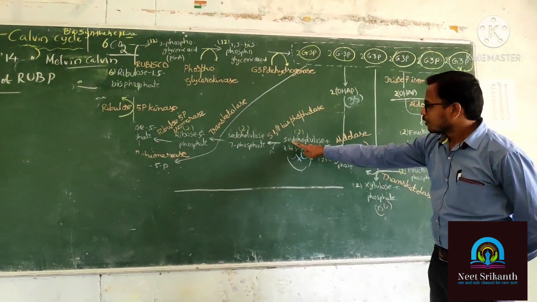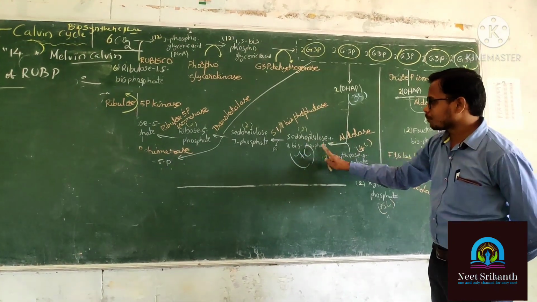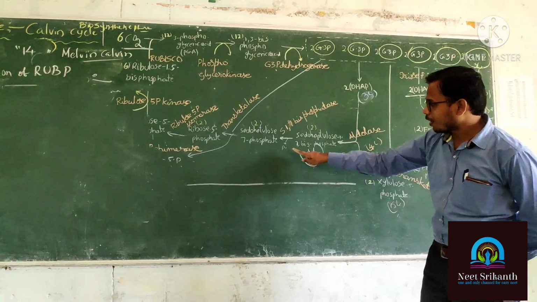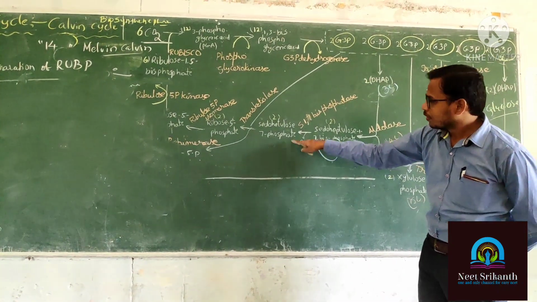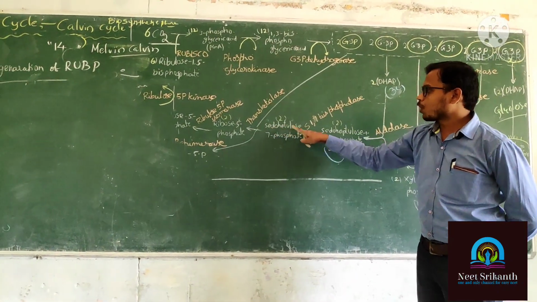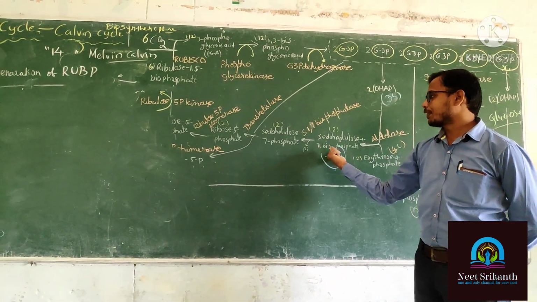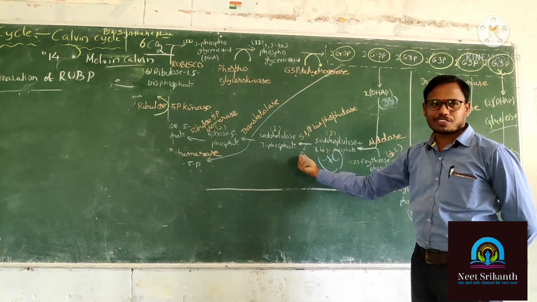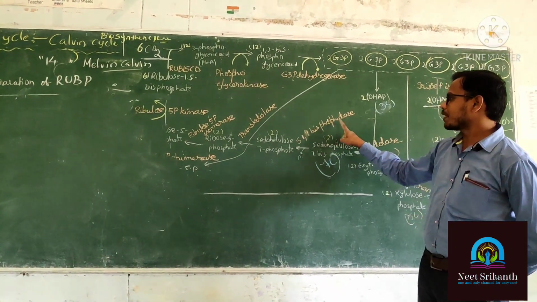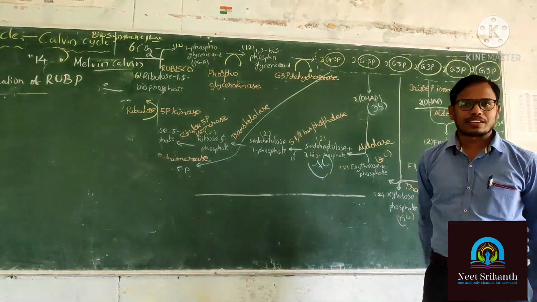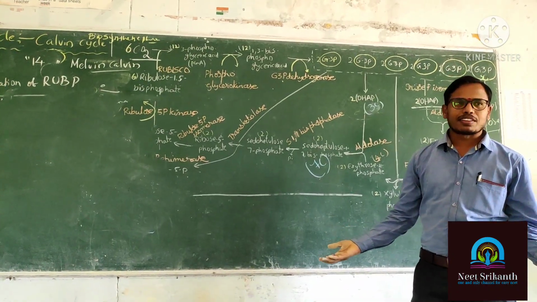Here also it is the same. Pseudoheptulose 1,7-bisphosphate has how many phosphates? 2 phosphates. 1 phosphate is going to be lost here, so that it becomes pseudoheptulose 7-phosphate. Between the 2 substrates, a phosphate is transferred, so the enzyme name is phosphatase. Simple reaction, this is it.